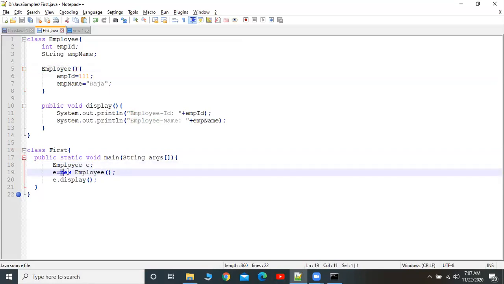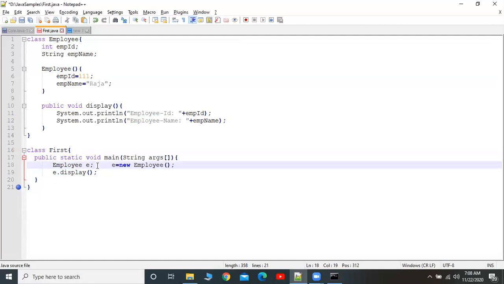Here new is an operator used to create an object. That object is created based on the zero argument constructor. So at the very beginning I told you, the object is always created based on the constructor. Employee with open bracket and close bracket means this is the zero argument constructor. If you want, we can write this in a single line.